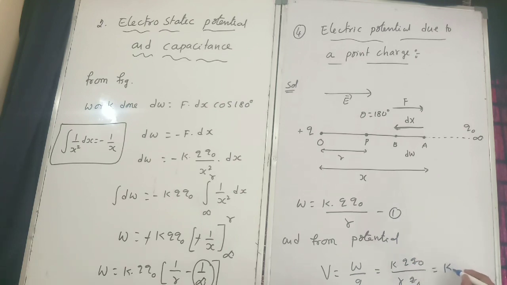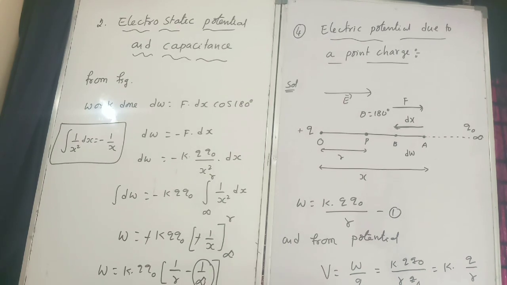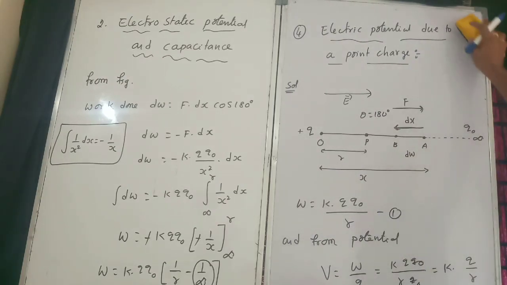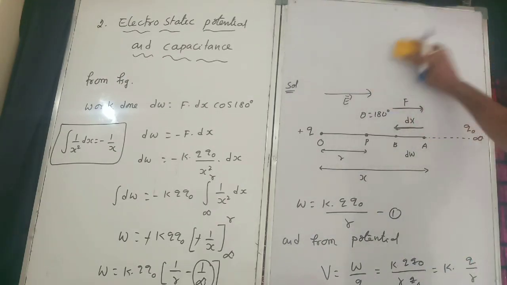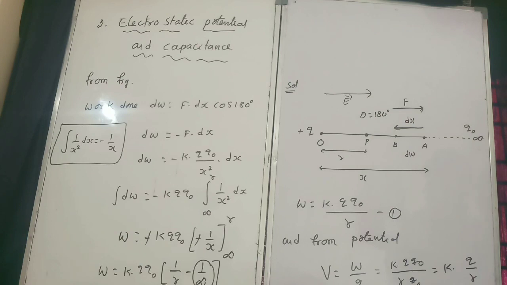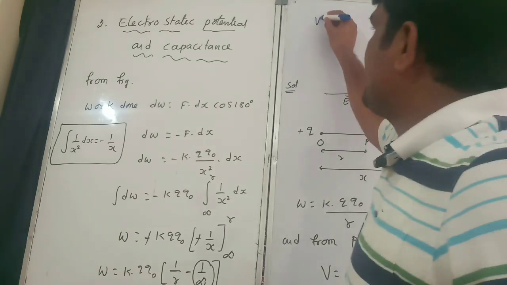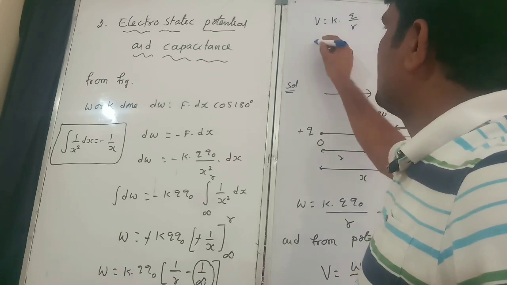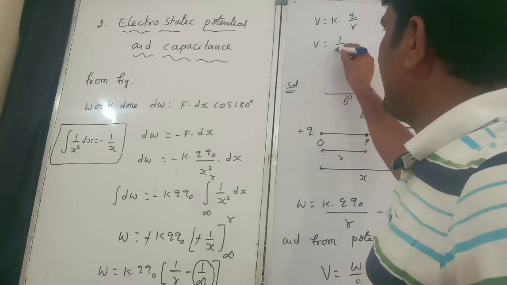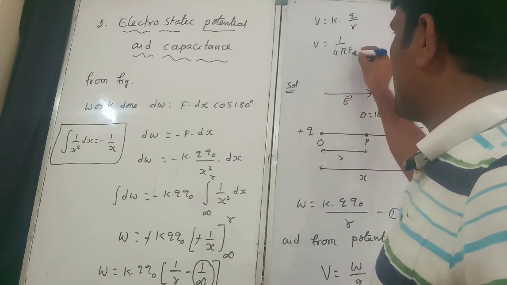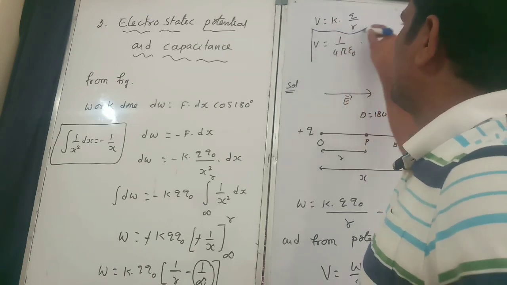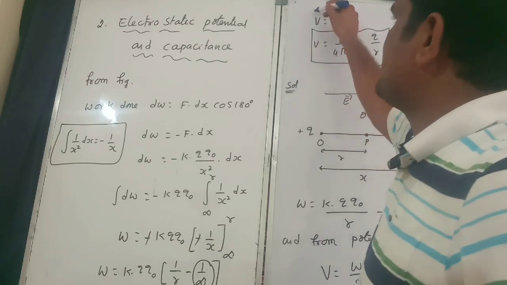Therefore the formula is K into Q by R. Finally I will write the formula here, remember this: V is equal to K into Q by R, or else 1 by 4 pi epsilon naught into Q by R. This is our formula, and this one is also our formula.